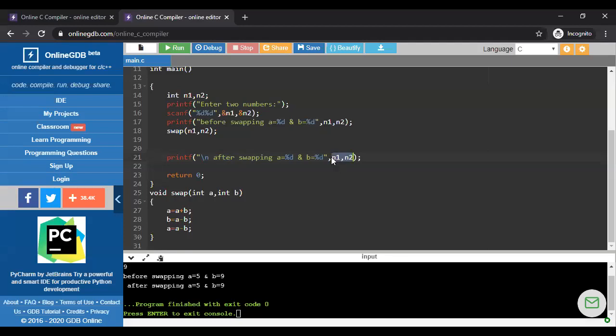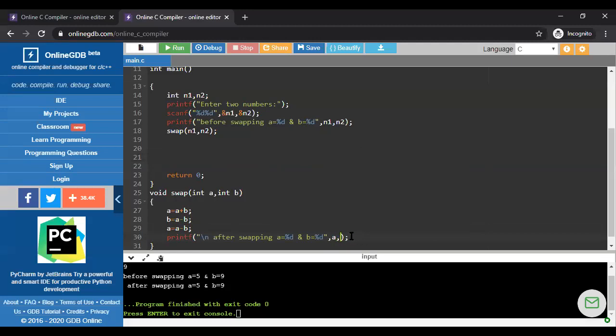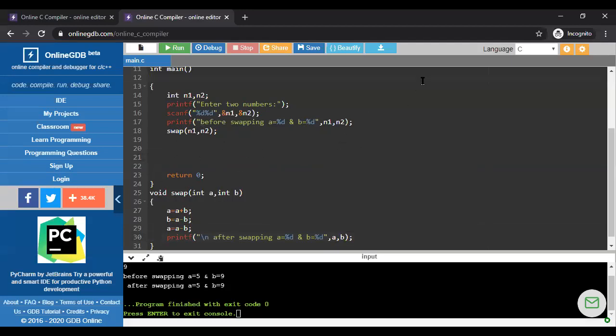That's why it prints 5 and 9 again. So obviously we are cutting this one and printing here, and obviously this is A and B, because I'm not returning any value to the main function. So I'm not going to write any printf line in the main function.